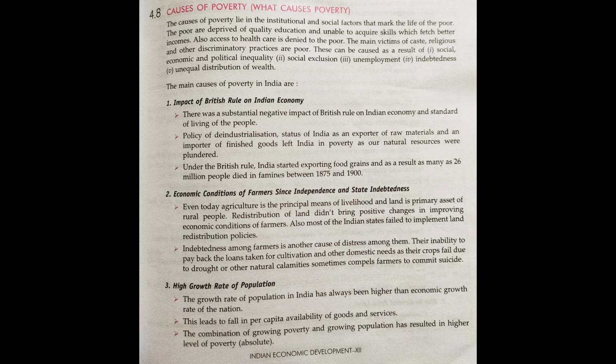For that, they went to ask for loans from the middle persons, the moneylenders, who were charging a high rate of interest on their loans. So the farmers were not very independent in doing their agricultural activity.